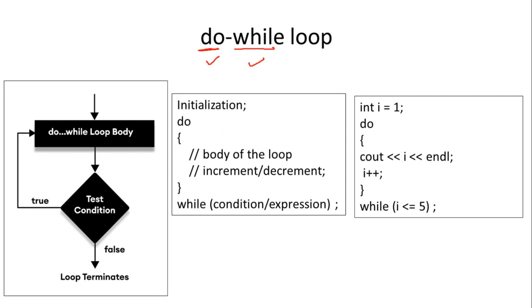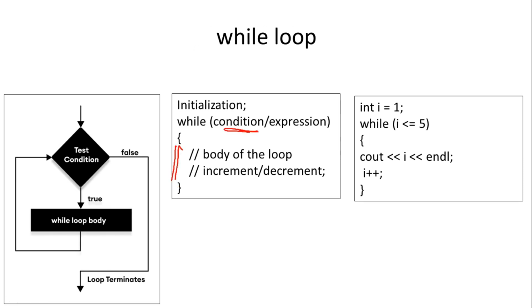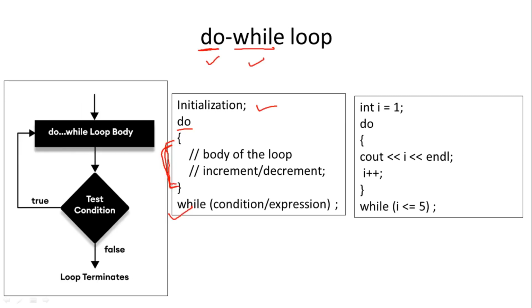So see here, similar to the while loop, initialization will be done, then do means first perform this task, then check the condition. So in case of the while loop, the condition is checked at the start, and in case of do while, the condition is checked at the end. That's why the while loop is also called a pre-test loop.